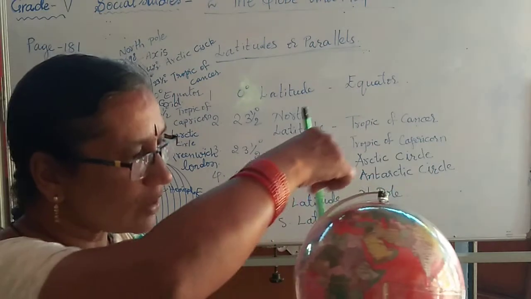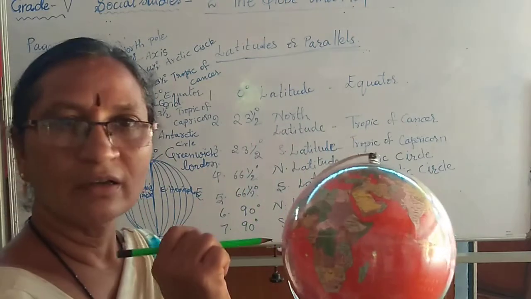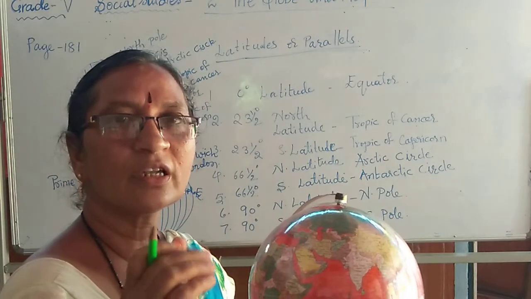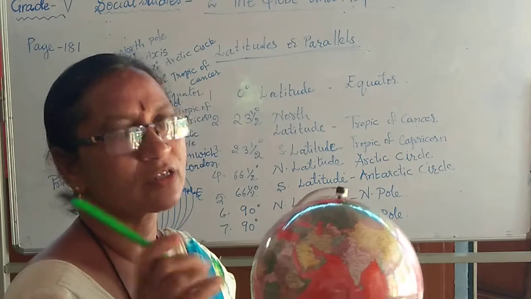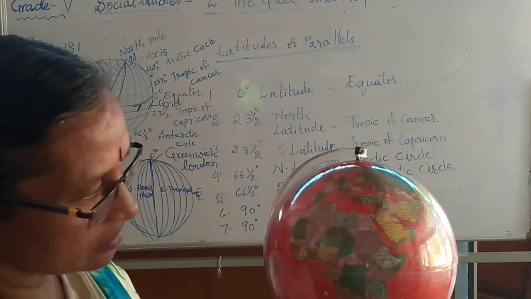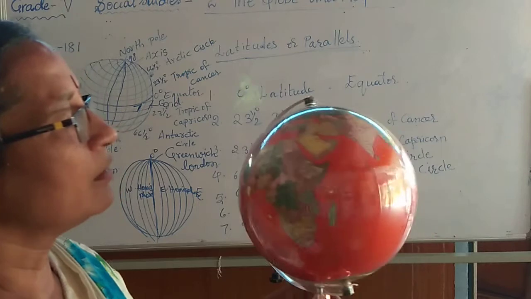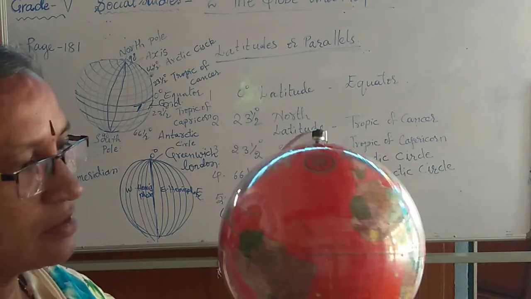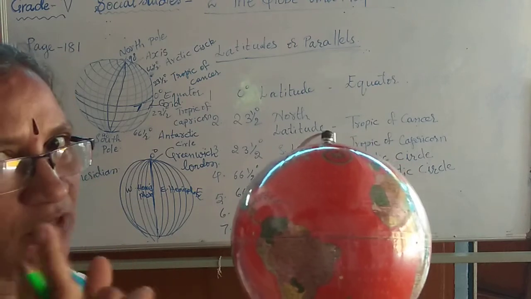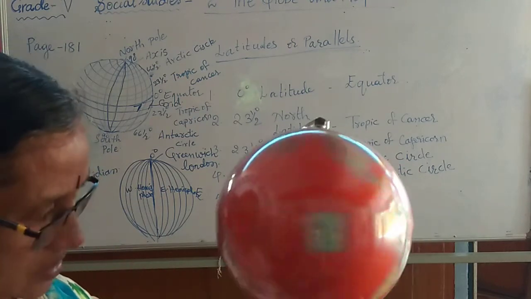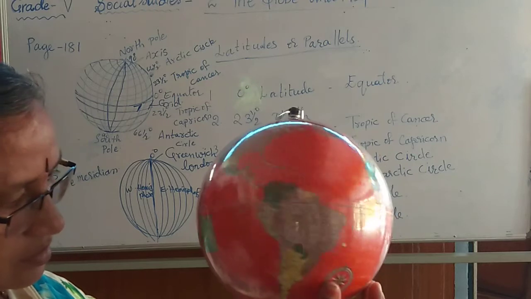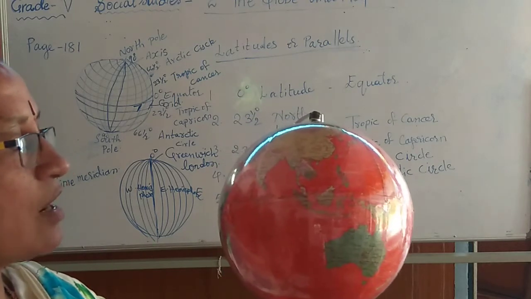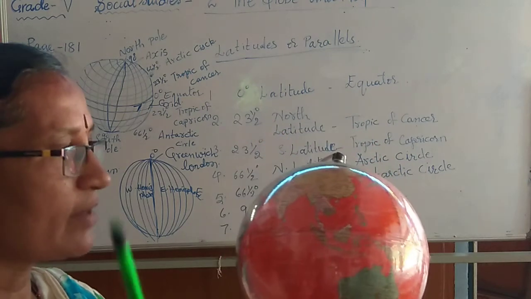To complete one round, all 360 longitudes take 24 hours. How many hours? 24 hours to complete one rotation, which means one day.